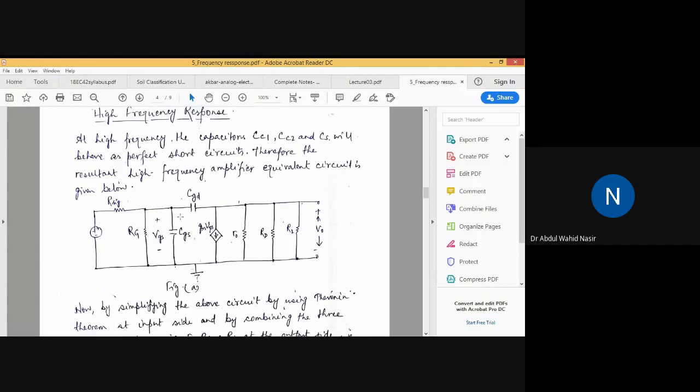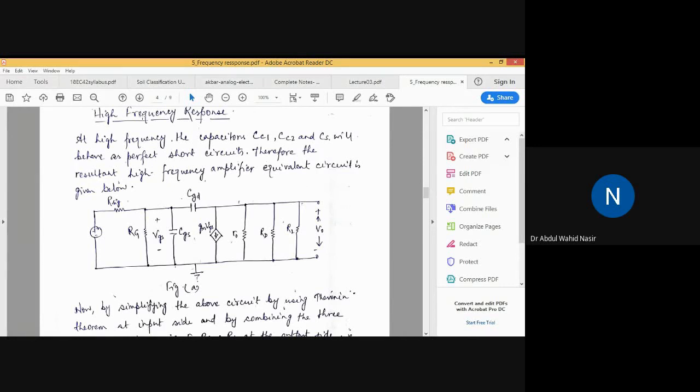At high frequency, the capacitors CC1, CC2, and CS will behave as a perfect short circuit. You know the fact that at very high frequency, the capacitors act as a short circuit, and at very low frequency they act as an open circuit. I think you know this concept.